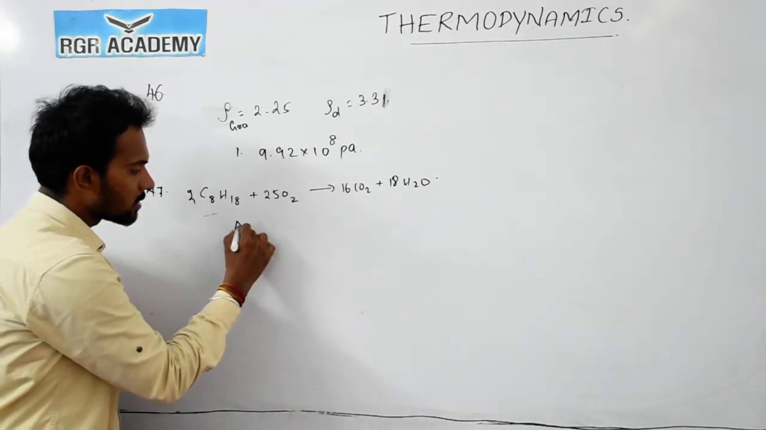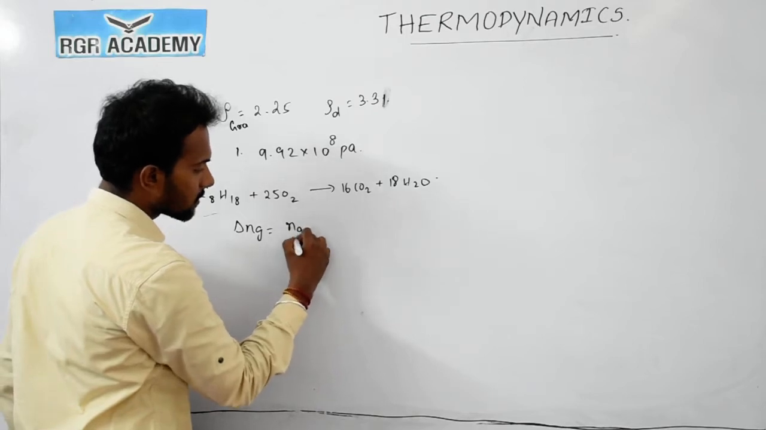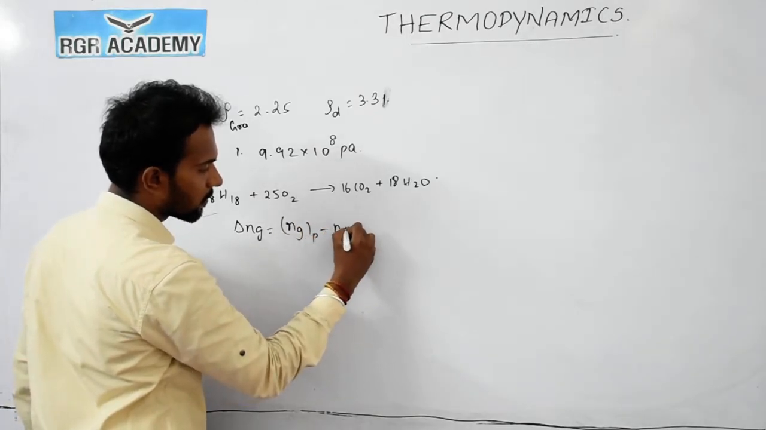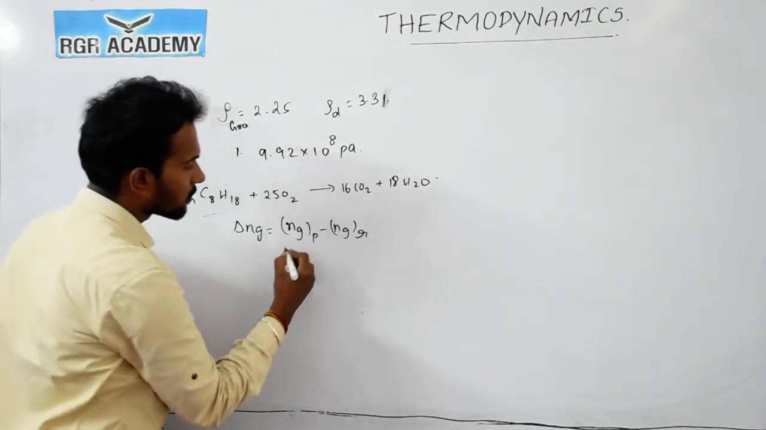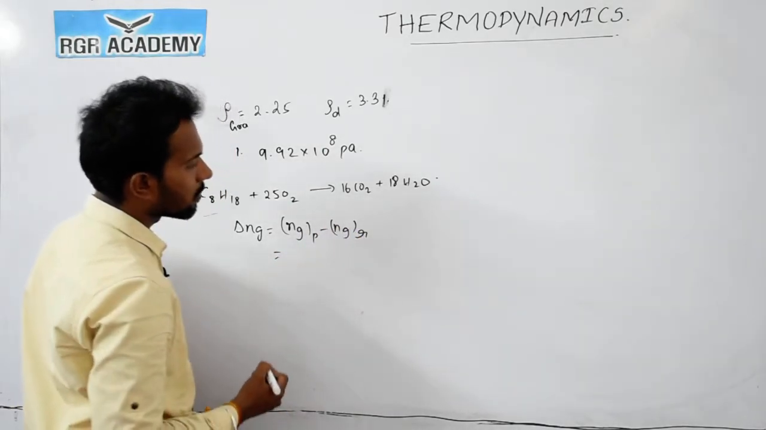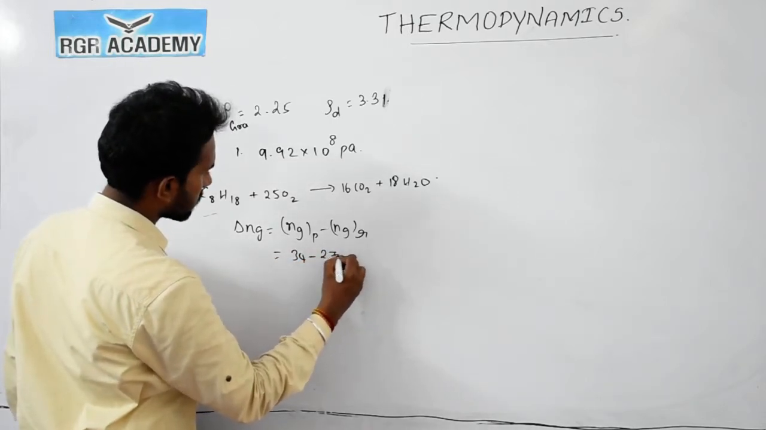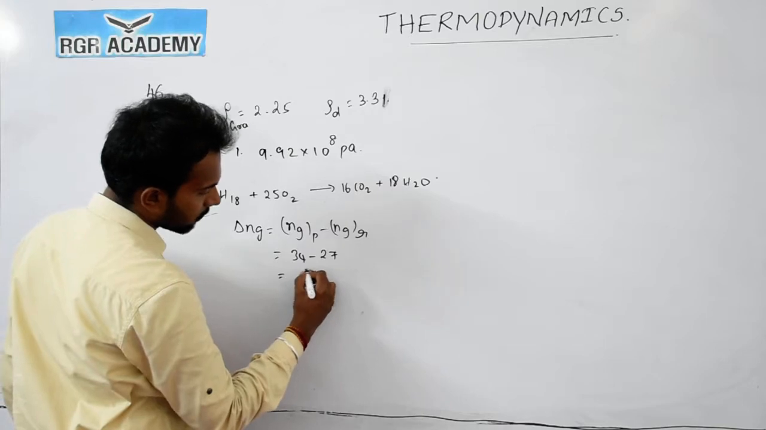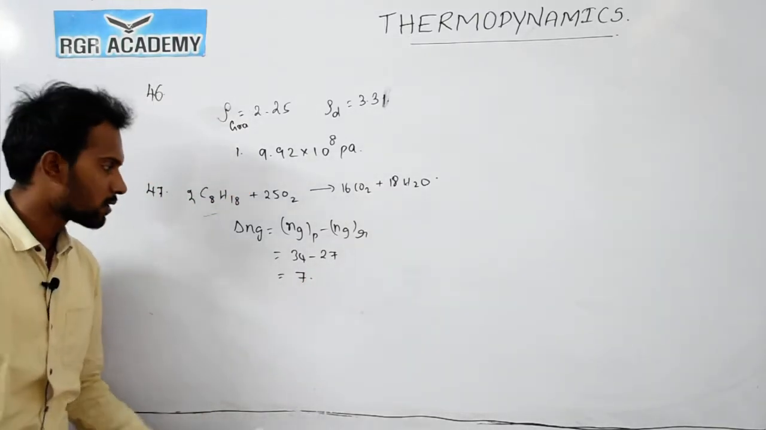So what is the delta Ng value? Delta Ng is equal to the number of moles of gases in product minus the number of moles of gases in reactant. For product, how many moles of gases? 18 plus 16, so 34, minus 27. So the value is 7, right? So delta Ng is positive.